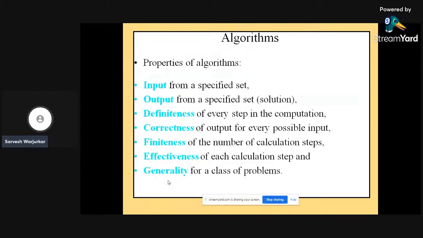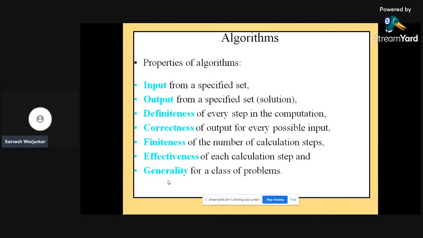Unless you follow all these particular properties, you cannot prove your algorithm is very effective. In terms of a normal definition, an algorithm is a set of operations to solve any problem by performing calculation. It may be data processing, automated reasoning, or any task.